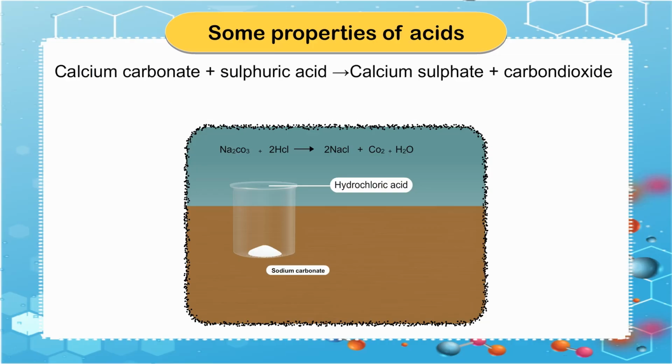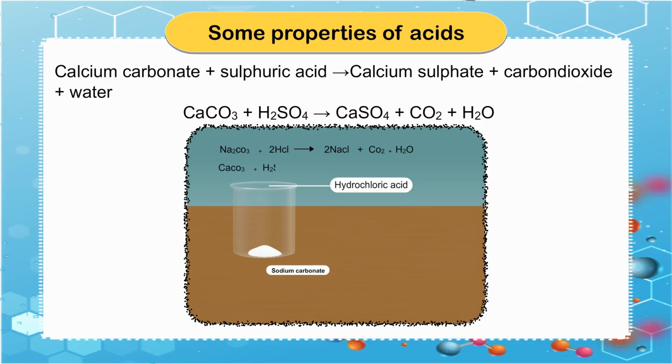Calcium carbonate plus sulfuric acid gives us calcium sulfate plus carbon dioxide plus water. CaCO3 + H2SO4 gives us CaSO4 + CO2 + H2O.